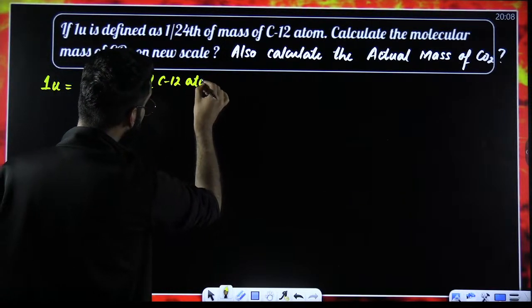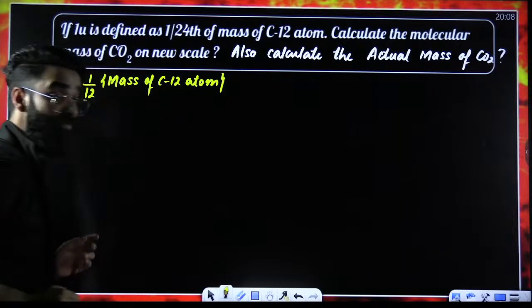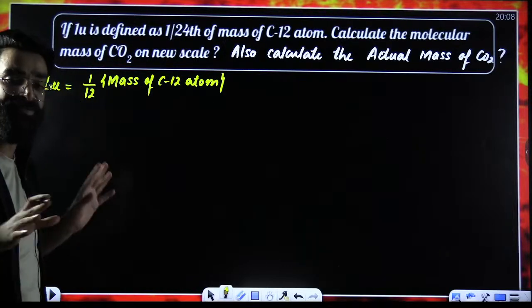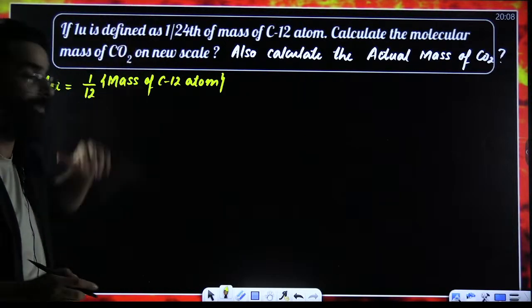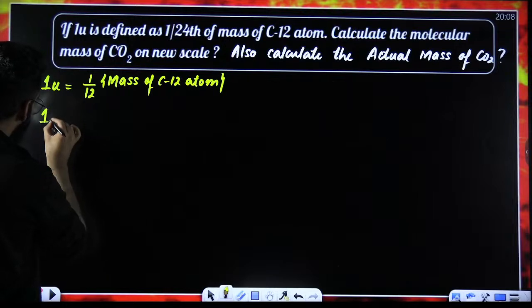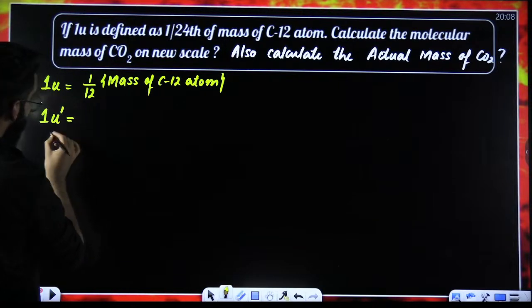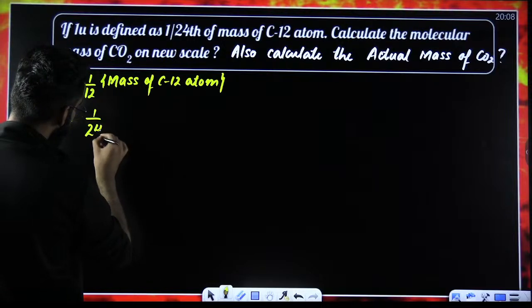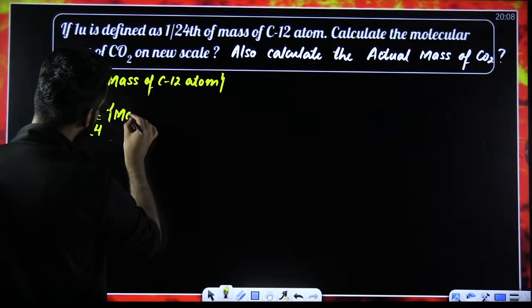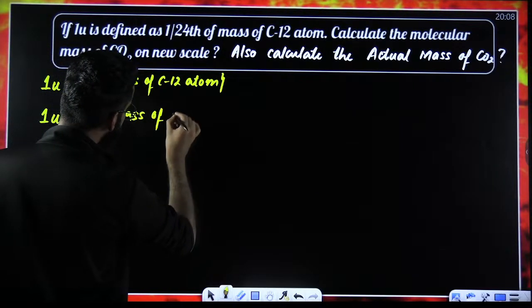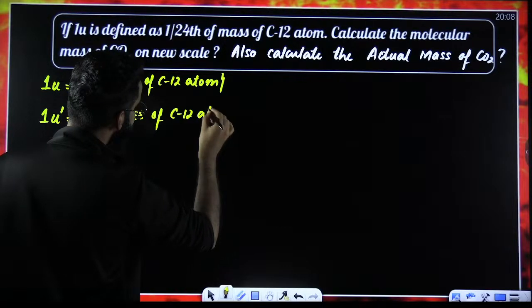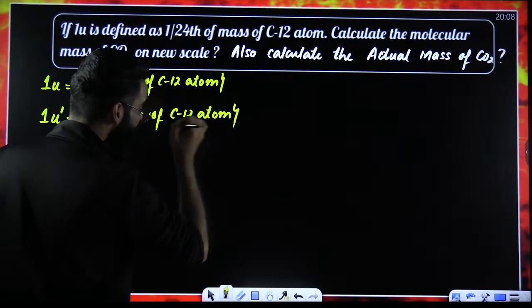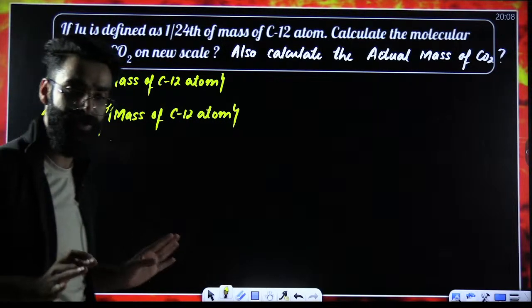As per the question, they are defining 1U, which I'm calling 1U dash, as 1 by 24th of the mass of carbon-12 atom.